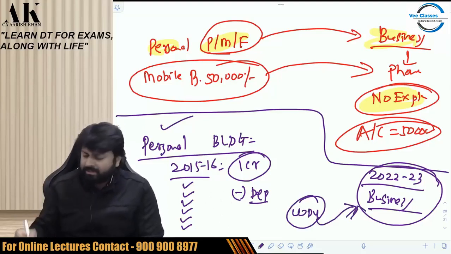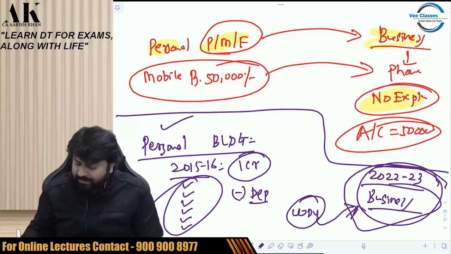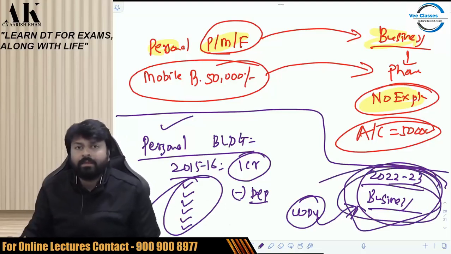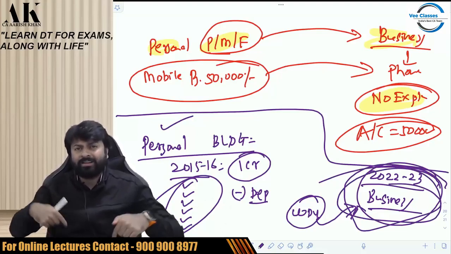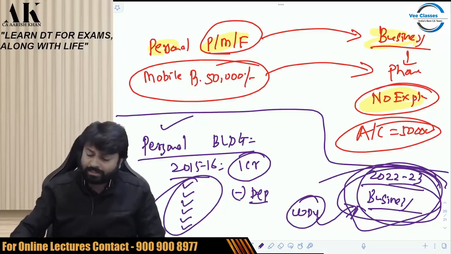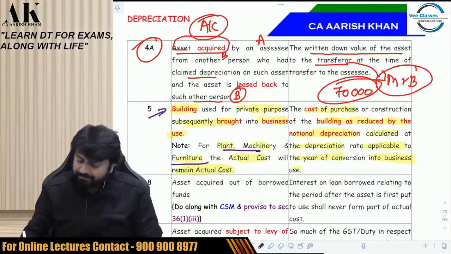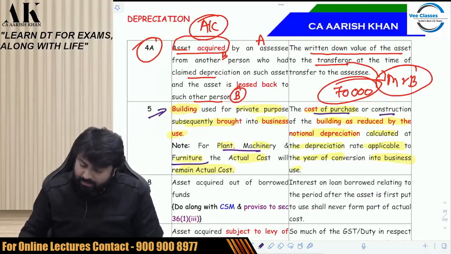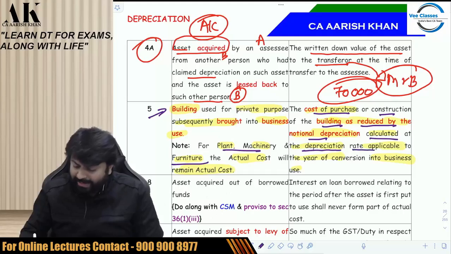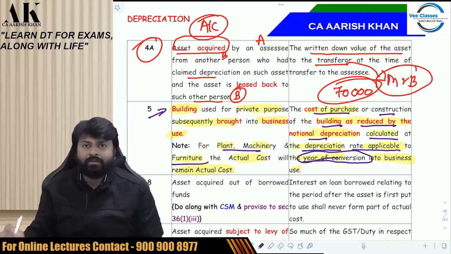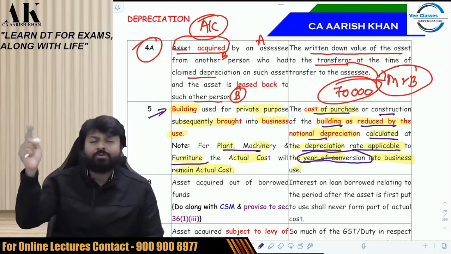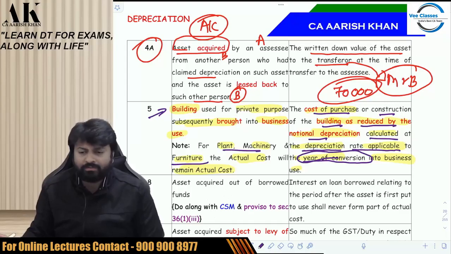So what will be the rate of depreciation? The rate of depreciation for all these years will be that of 2022-23 only. So for all the years, you are supposed to take the current rate. Whatever is the current rate running right now in the financial year 22-23, you are supposed to consider that rate. Check over here, please. The cost of purchase or construction of the building as reduced by the notional depreciation calculated at the depreciation rate applicable to the year of conversion. So the year of conversion is 22-23. Whatever is the rate applicable in the current year, you are supposed to take that rate. I hope it is clear to all of you. So this is what this explanation is all about.